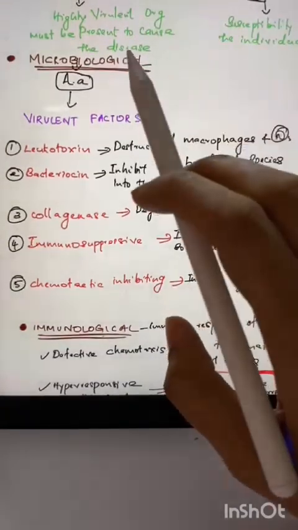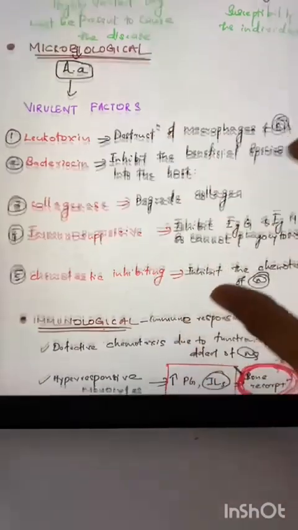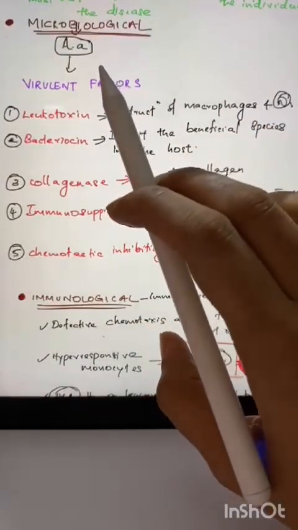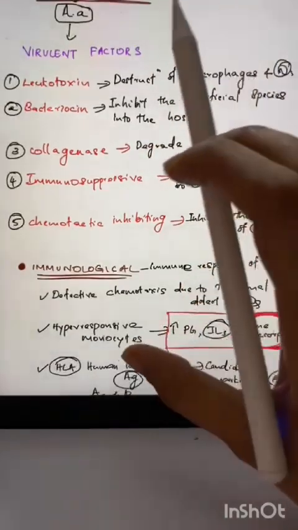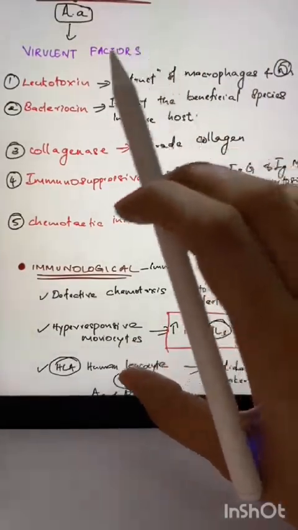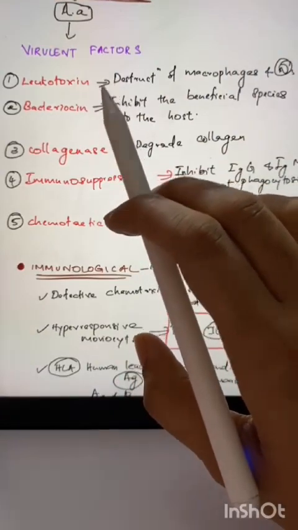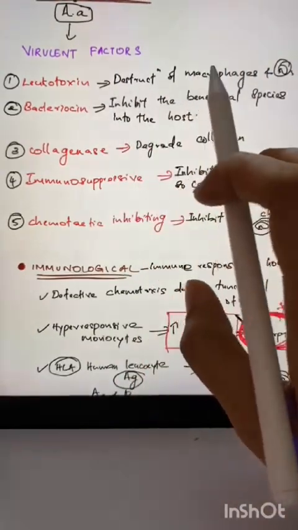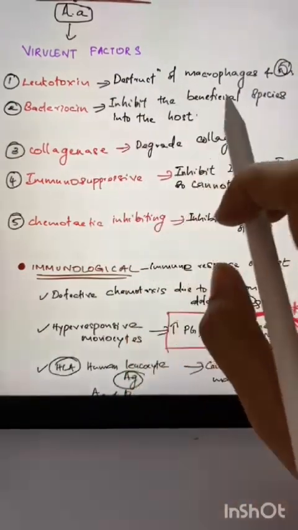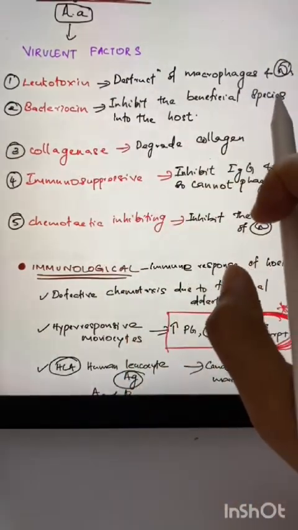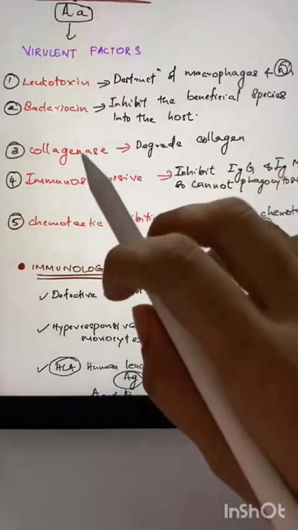One is the microbiological factor. This Aggregatibacter actinomycetemcomitans microorganism has certain virulence factors. One is leukotoxin. This leads to the destruction of the macrophages and the neutrophils. And bacteriocin, this inhibits the beneficial species in the host. Other is collagenase.